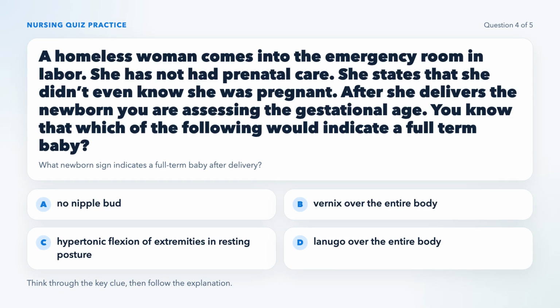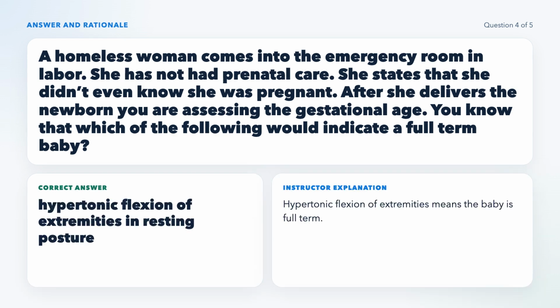What newborn sign indicates a full-term baby after delivery? Consider typical newborn posture features. A full-term newborn usually displays hypertonic flexion of the arms and legs while resting. This tight, flexed posture shows good muscle tone, unlike preterm infants, who tend to have more extended limbs and less